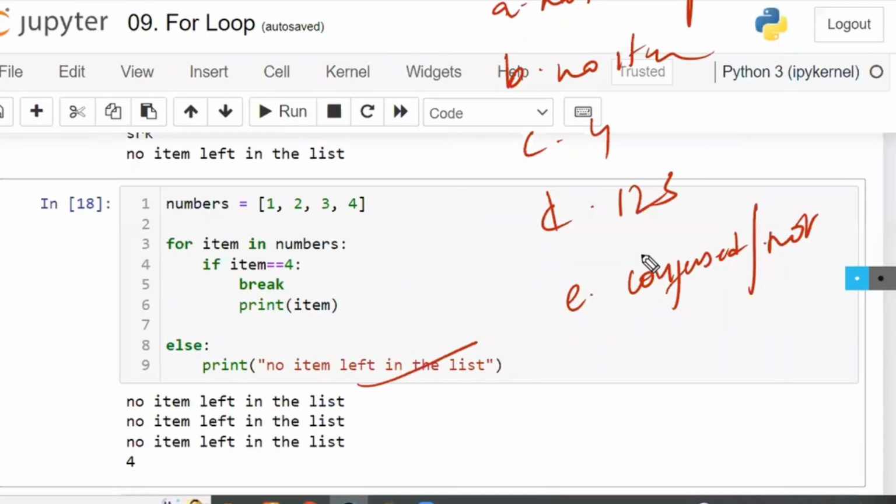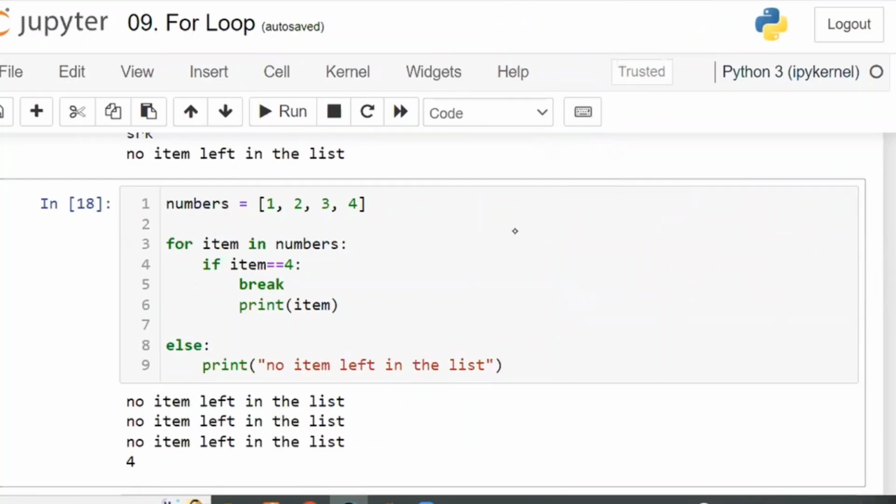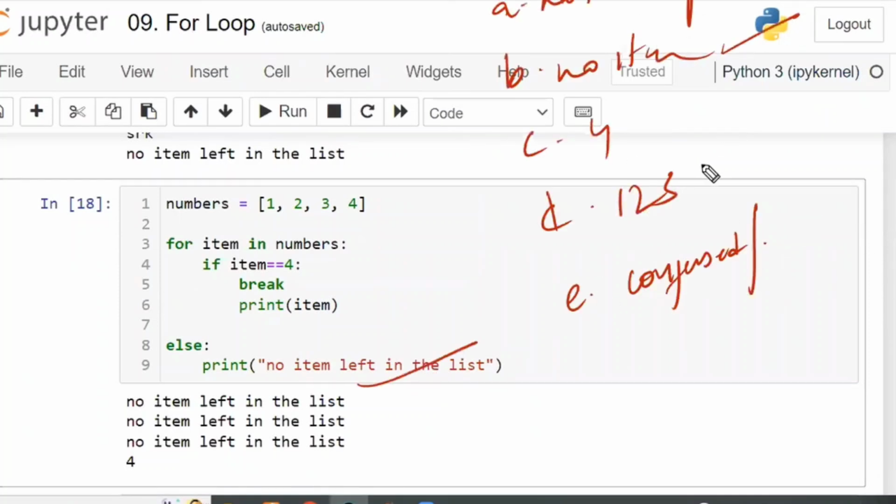Now can I ask one student? From the starting of the class, he is looking at me with a dilemma face. Whether it's his problem or my problem, let me check. Let us go with student number 9. This one, no item left. You are going to get the answer as B. Your answer is B. Okay.